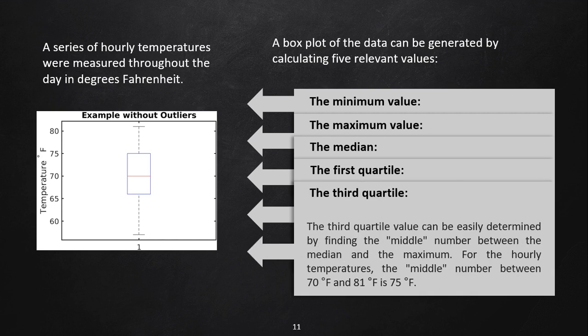The last is the third quartile. The third quartile value can easily be determined by finding the middle number between the median and the maximum. For the hourly temperatures, the middle number between 70 degrees Fahrenheit and 81 degrees Fahrenheit is 75 degrees Fahrenheit.